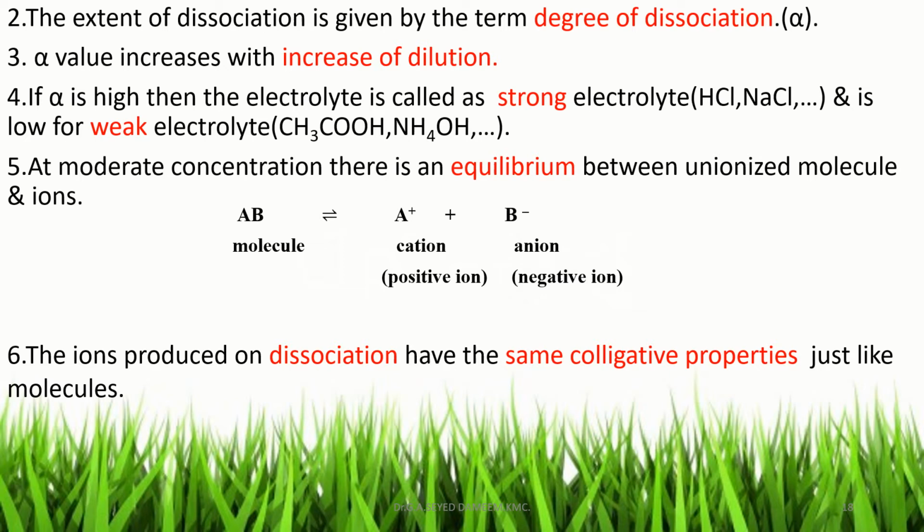That is, AB, the unionized molecule, in equilibrium with the ions A plus and B minus.